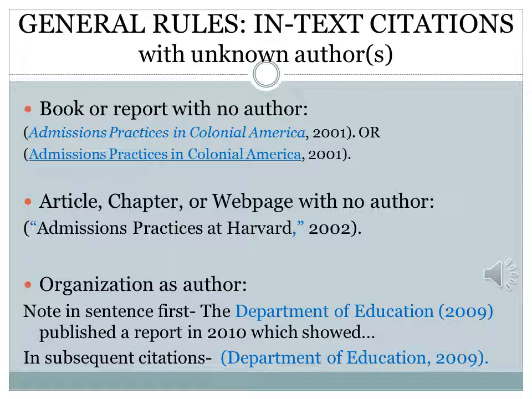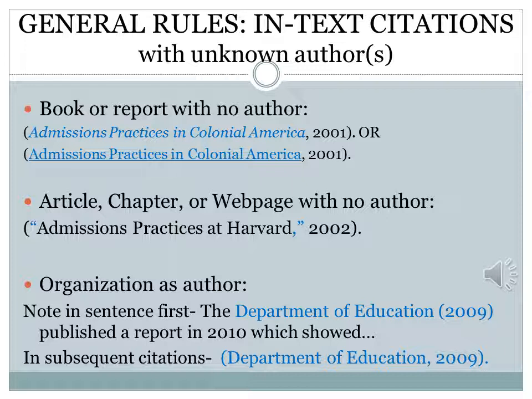And there's two ways to do this. You can italicize the title of the book or report, or you can underline it. Can't do both, have to choose one or the other. Notice you still have the year published in there, and if you were quoting from it, you would just put a comma after the year published, P dot, and your page number.